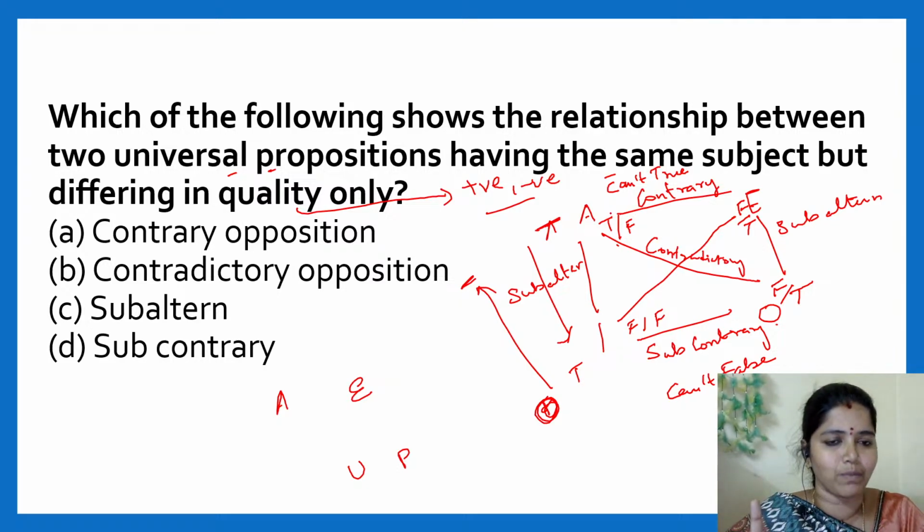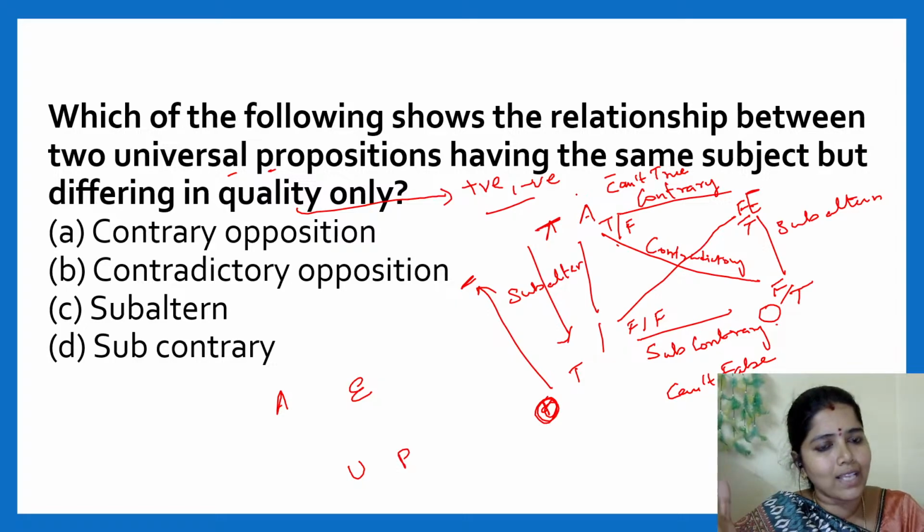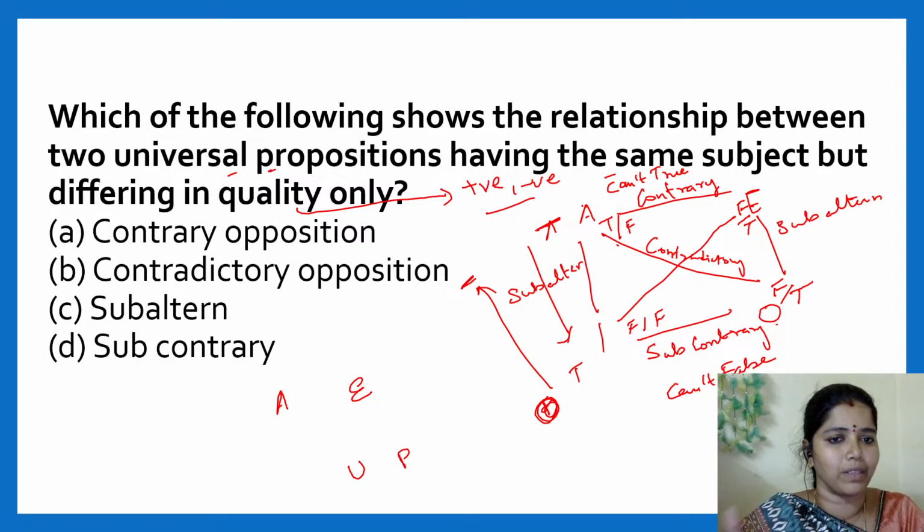They have the same subject; they both talk about, for example, all apples are red. Where they differ is in quality. The A type sentence is a positive statement, and the E type sentence is a negative statement.